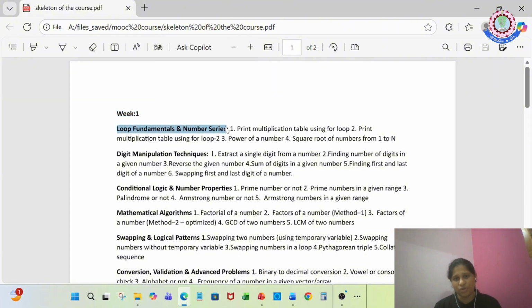The first set of videos covers loop fundamentals and number series, where you will learn how to print a multiplication table using a for loop. It is pretty easy to think about how to print a multiplication table. To transfer that thinking process into code, we need to know the syntax and the logic. Those things will be explained in detail in each and every code.